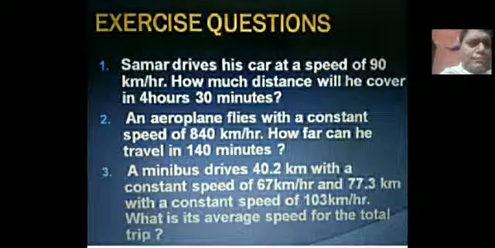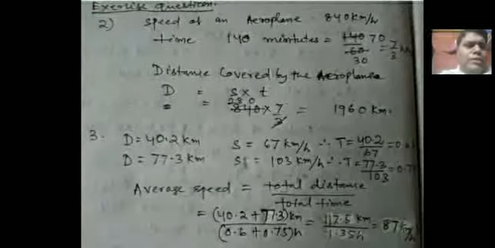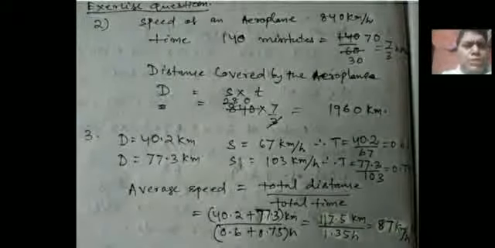A minibus drives 40.2 km with a constant speed of 67 km per hour and 77.3 km with a constant speed of 103 km per hour. What is its average speed for the total trip? Okay, we have the answers of these questions. Question 2 and question 3 answers are here.